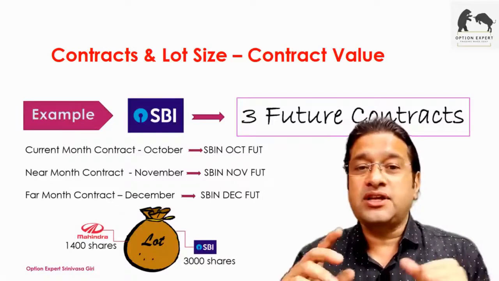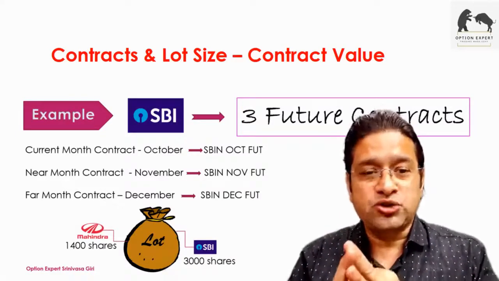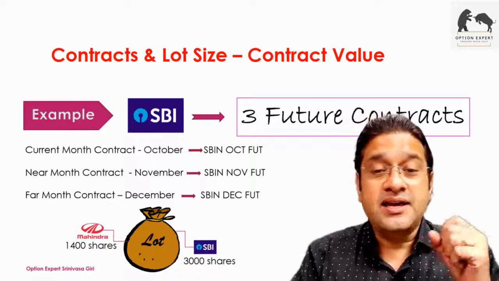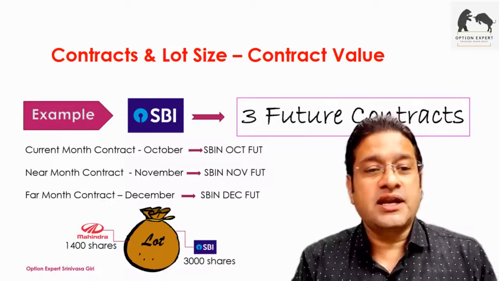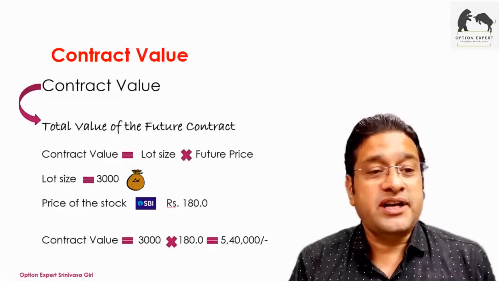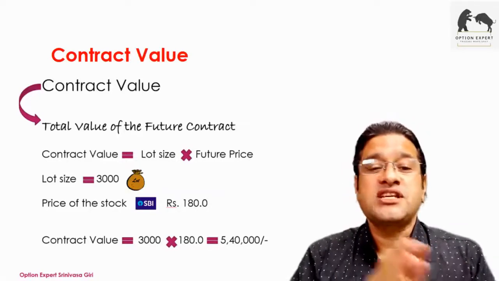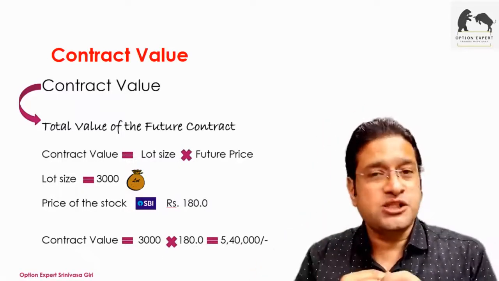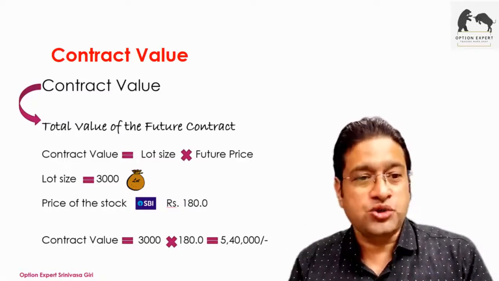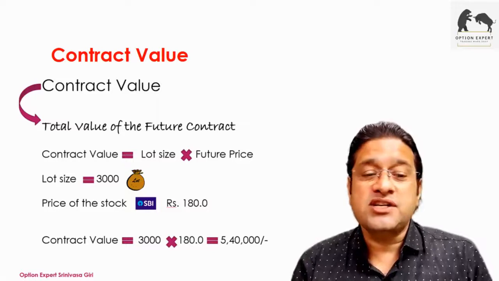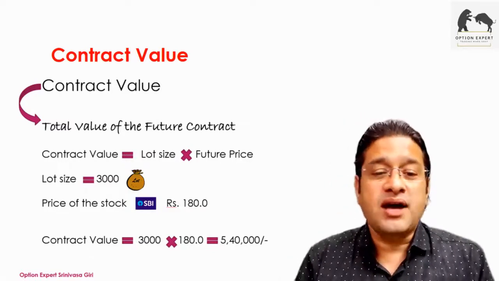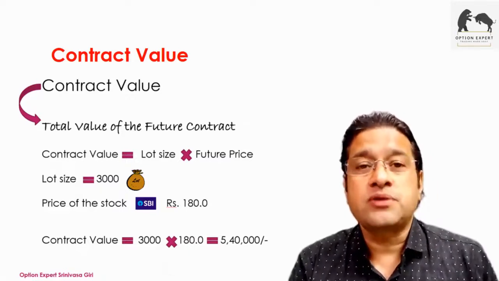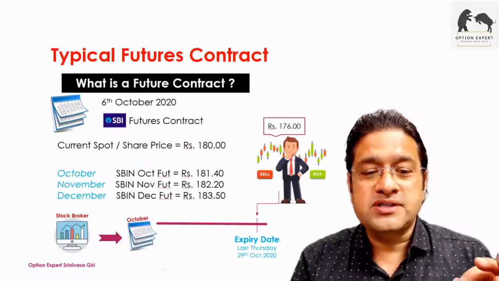Now we know that there are 3 contracts available, that is in the months of October, November, December, and as soon as October expires, January is created, and each of these contracts has a lot size. Now moving on, what's the contract value? The contract value is nothing but lot size multiplied by the futures price. There can be a difference between the futures price and the spot price; we'll learn that also. Let's say SBI has a lot size of 3,000 and the current price is about 180 rupees. Then obviously the contract value is 5,40,000 on a given date.